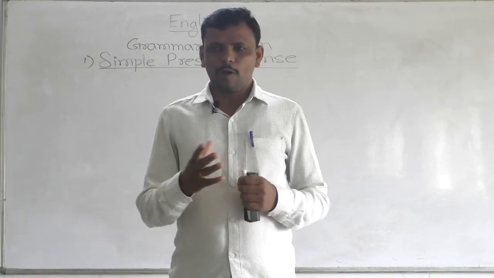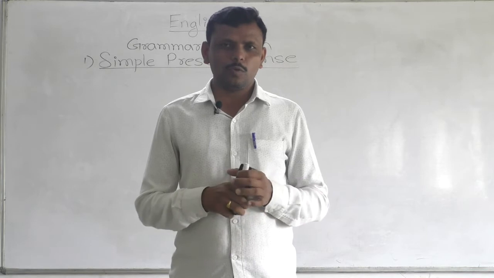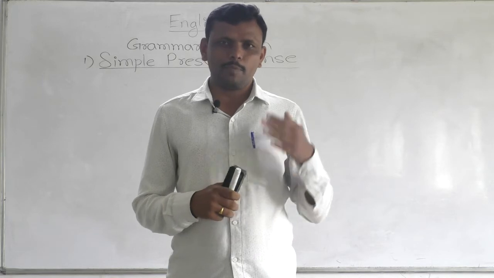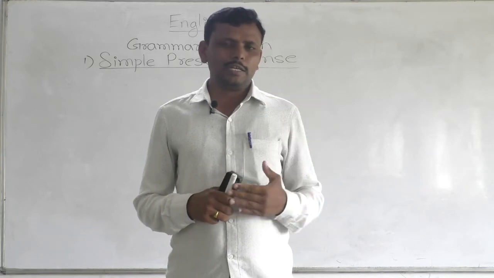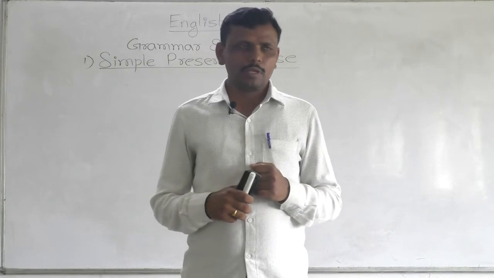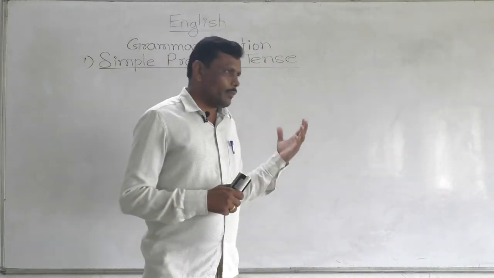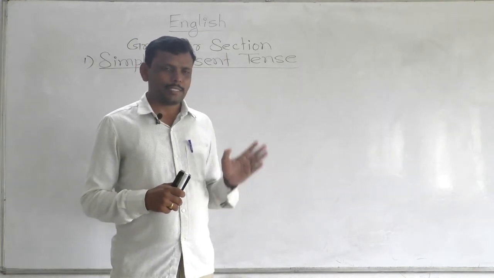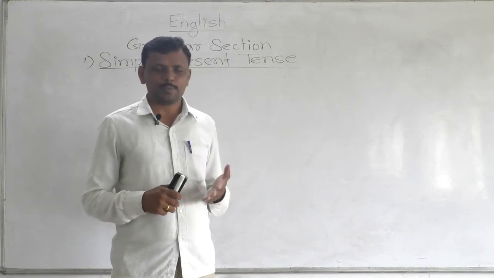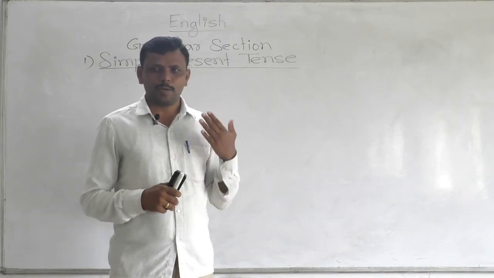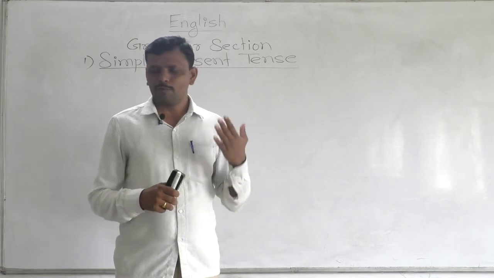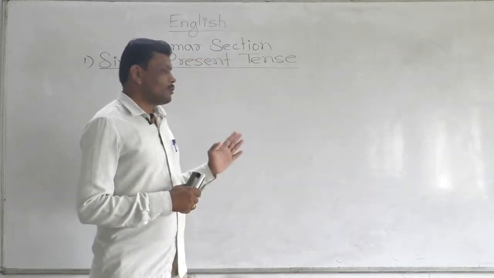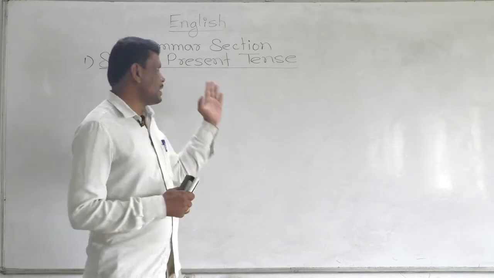You know that from last lecture we are going through tense. In the last lecture we have discussed there are three types of tenses and each tense has four forms. We have already written the title forms of present tense and there are four forms of present tense. First is simple present tense, second is present continuous tense, third is present perfect tense and fourth is present perfect continuous tense.